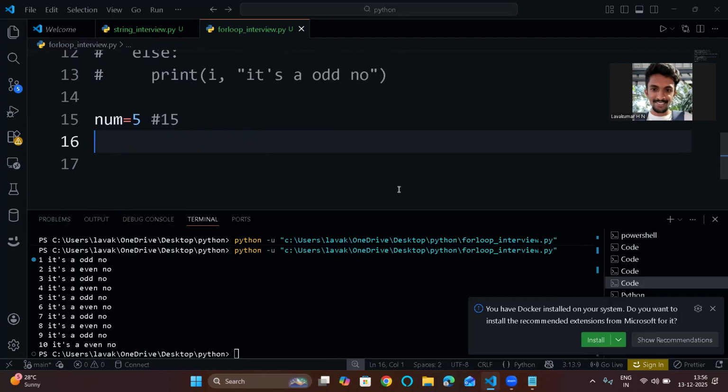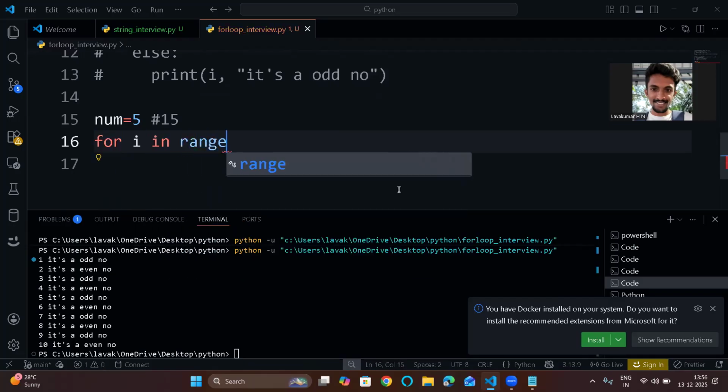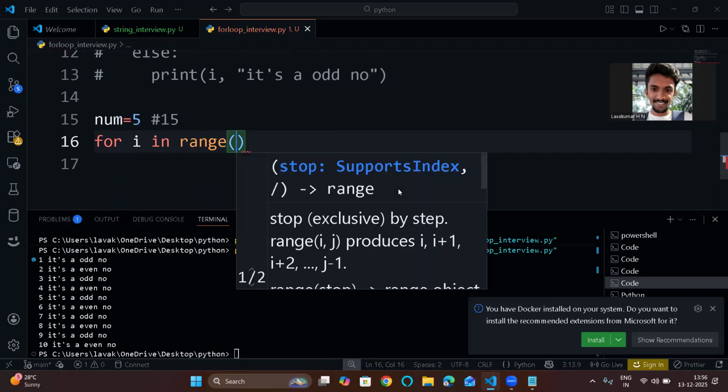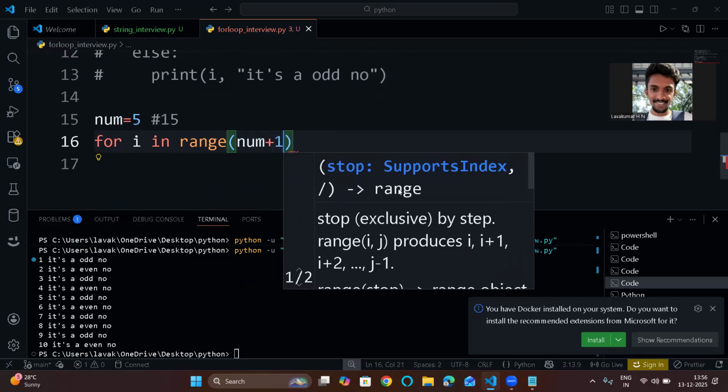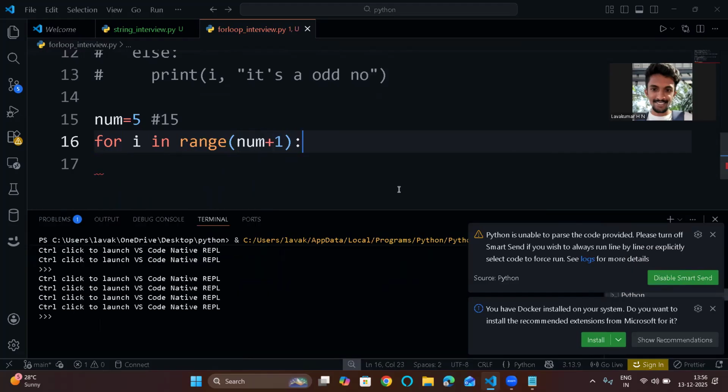Now, how will you implement the logic? You need to ask the interviewer. If you include 0 or don't include 0, the output will be 15 only. It won't be a big thing. So take a for loop, for i in range till num. If you use num, it will not include 5, so you need to use num plus 1.